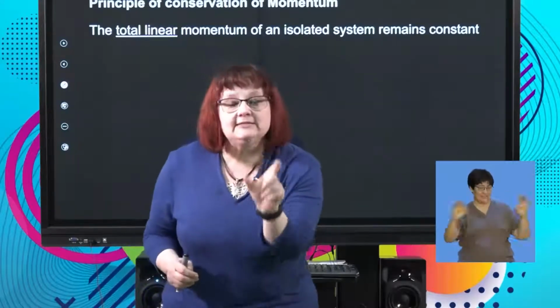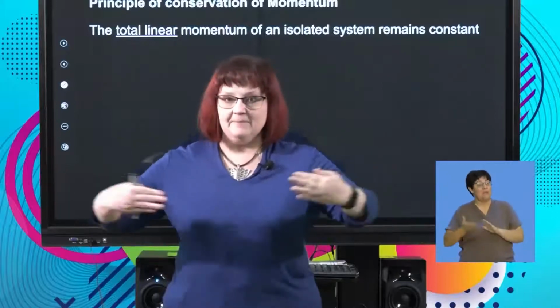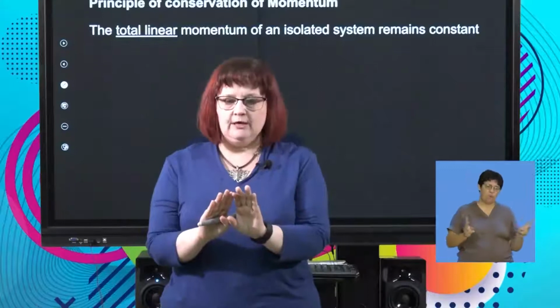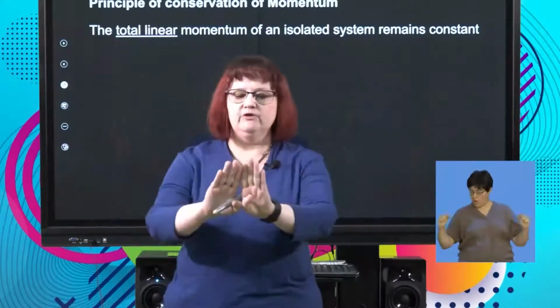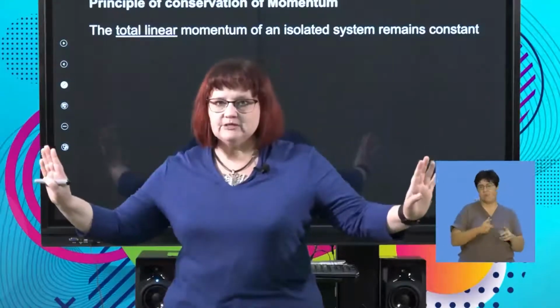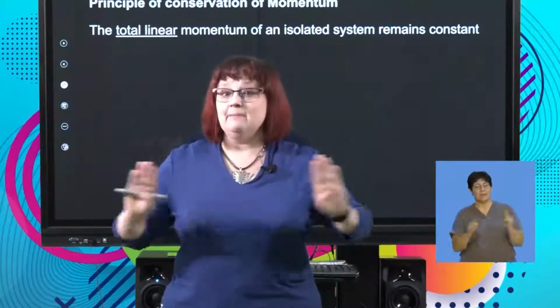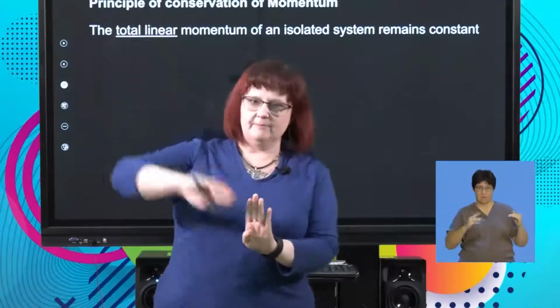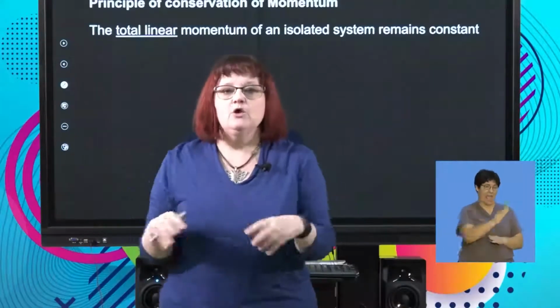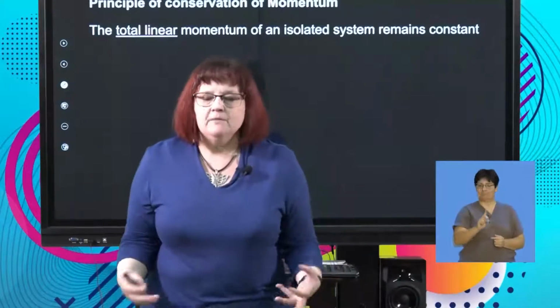But the word linear is very important. We only deal with momentum that happens in the same plane. So generally, it's going to be horizontal, okay? So we'll have 2 objects moving horizontally towards each other, and hitting or exploding from each other, but they have to be in the same plane. So I can't have one coming down and the other one going sideways. They don't go off at angles. Okay, we don't do 2-dimensional momentum.